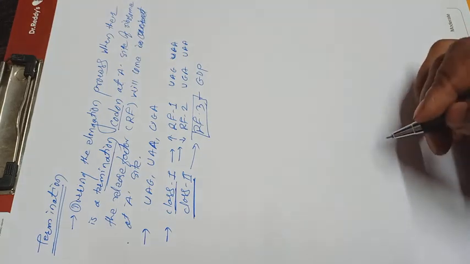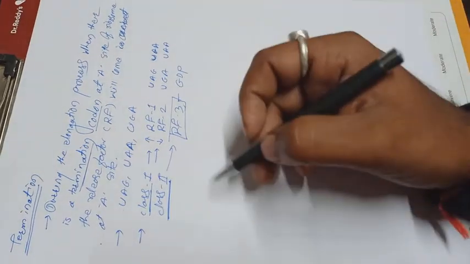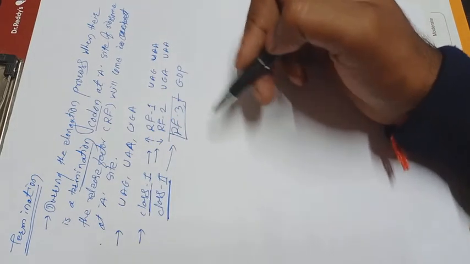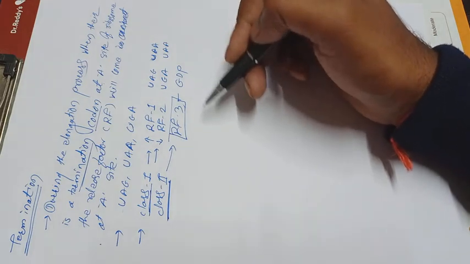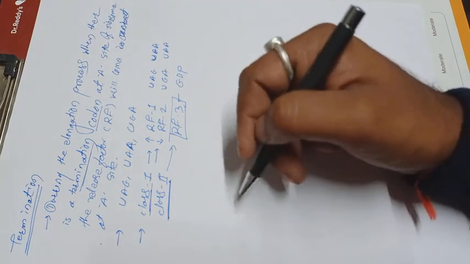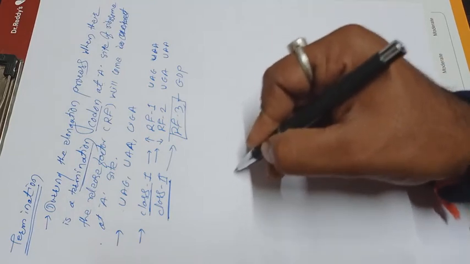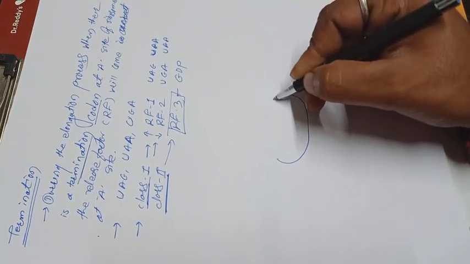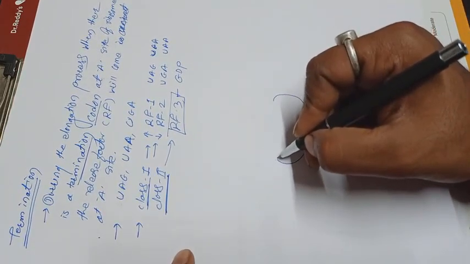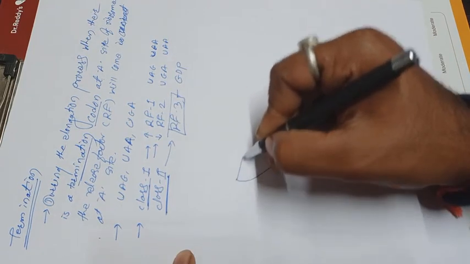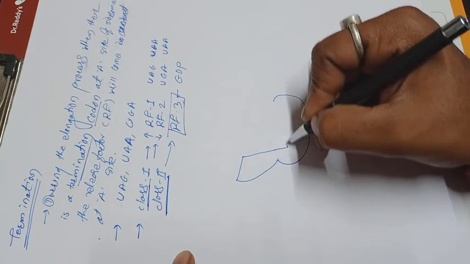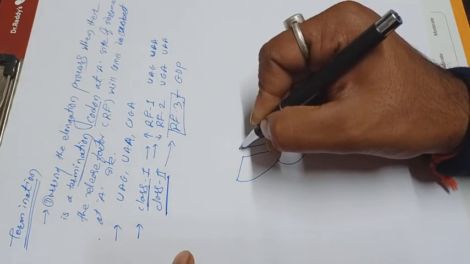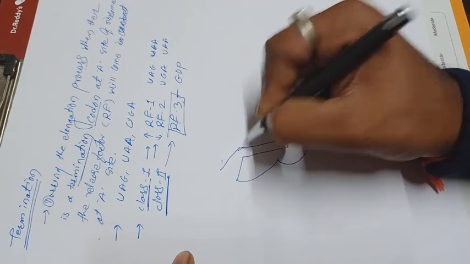When the termination codon comes in contact with the A site of the ribosome, it is the beginning of stopping the biosynthesis of proteins. In this case, the structure is like this. It is the smaller subunit, which has three sites: the E site, the P site, and the A site.